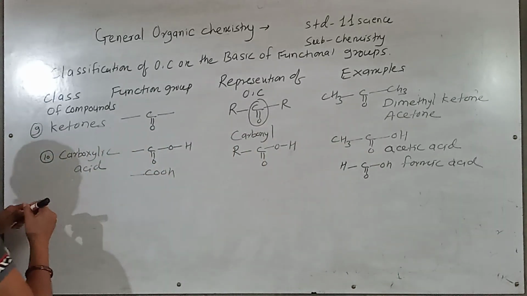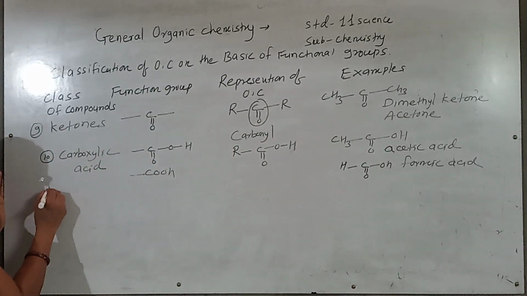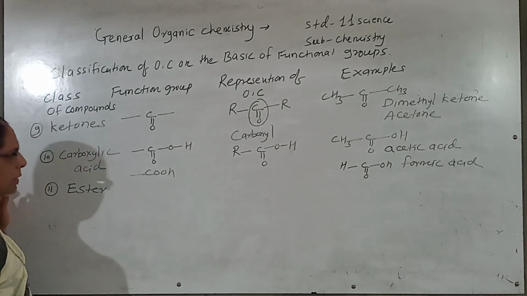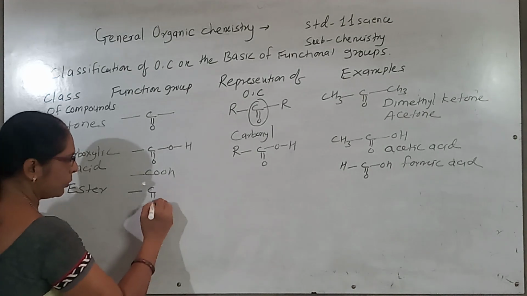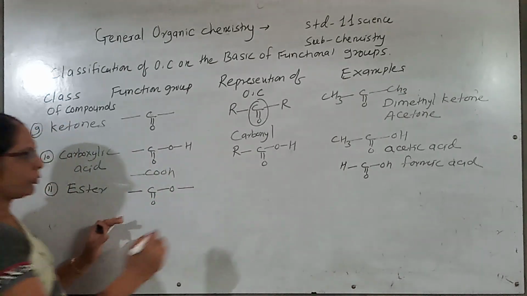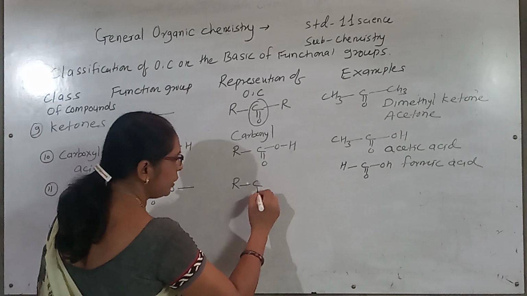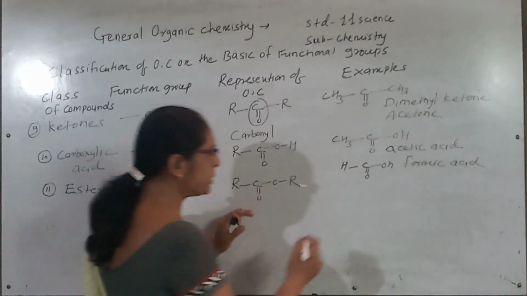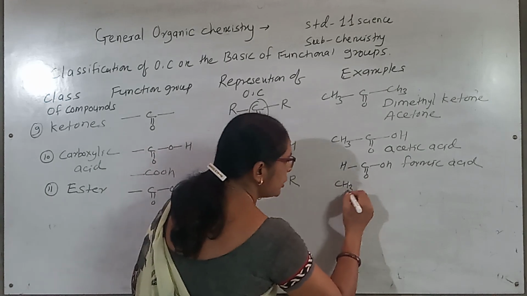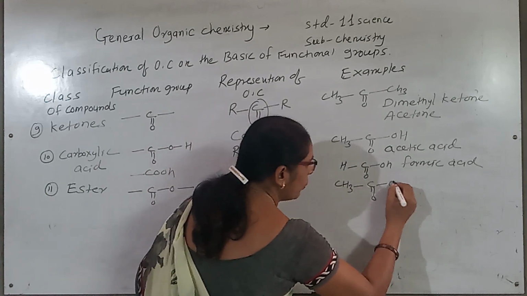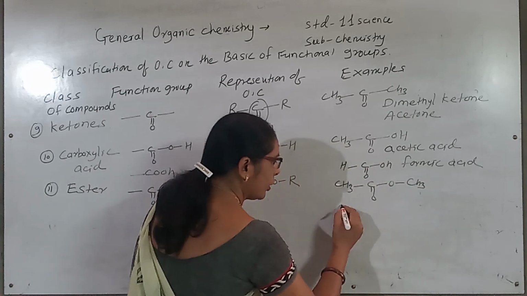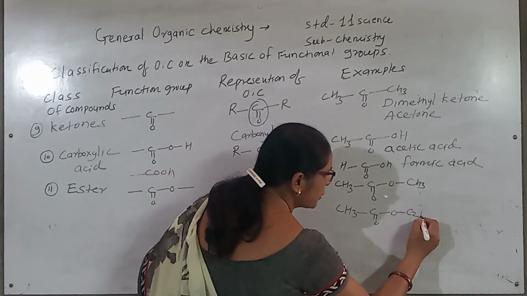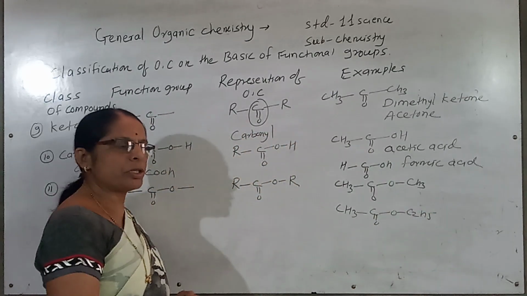The next class of the compound is the ester. Next are the esters. So esters are represented as COO, okay, RCOOR. Both R may be same or may be different. Suppose CH3COOCH3 or CH3COOC2H5. Both are examples of the ester.